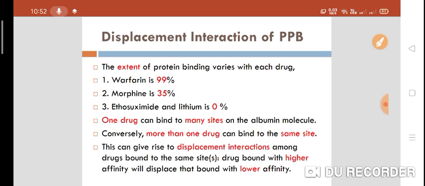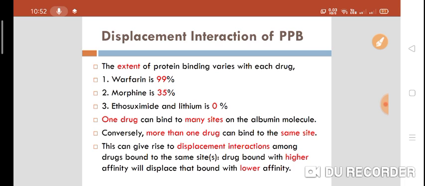That gives rise to the displacement interaction among drugs bound to the same site. There is competition for the binding site. They are competing for the same binding site. So who will win? The drug bound with higher affinity will displace the one bound with lower affinity.